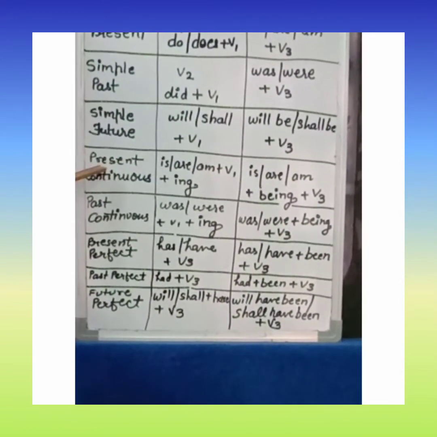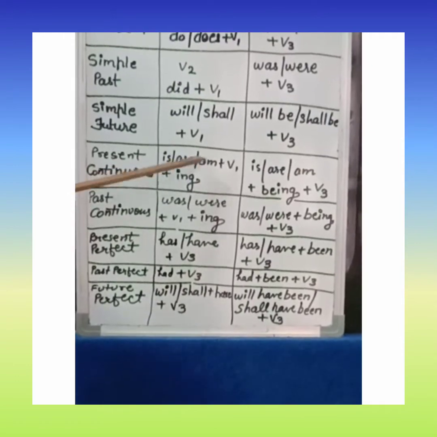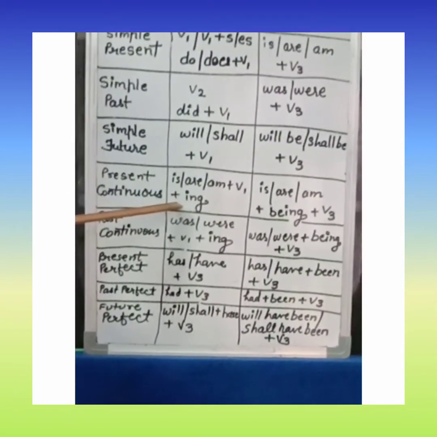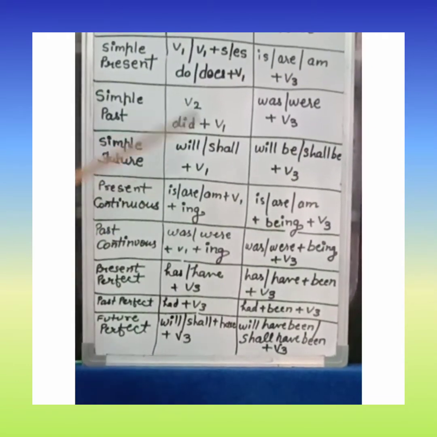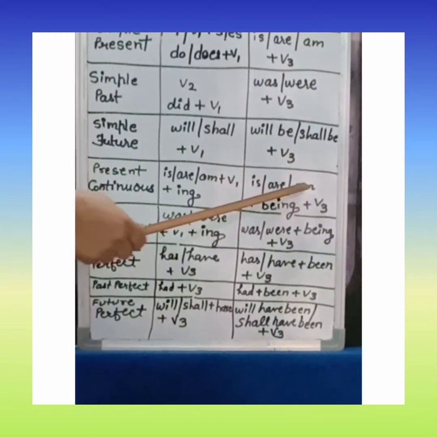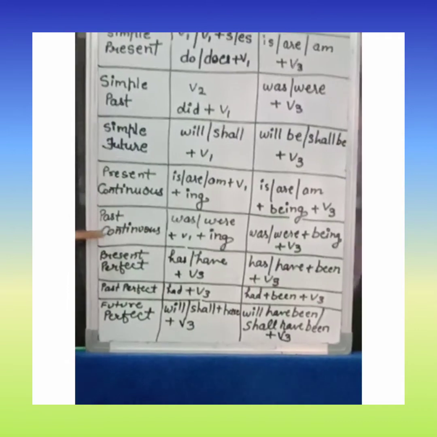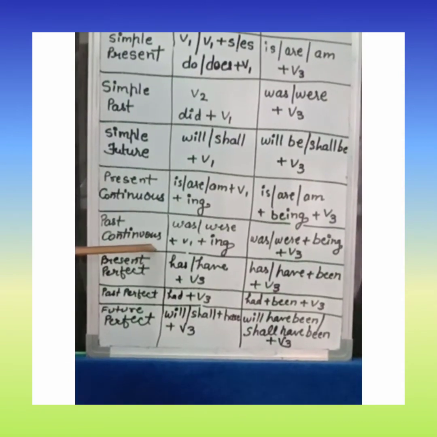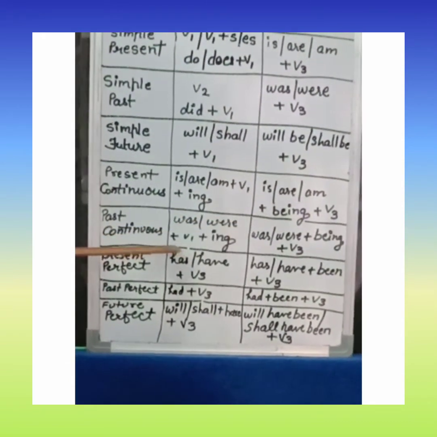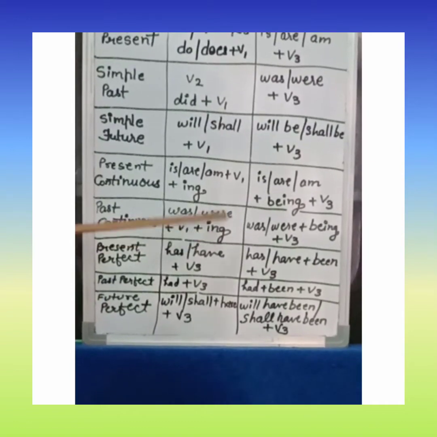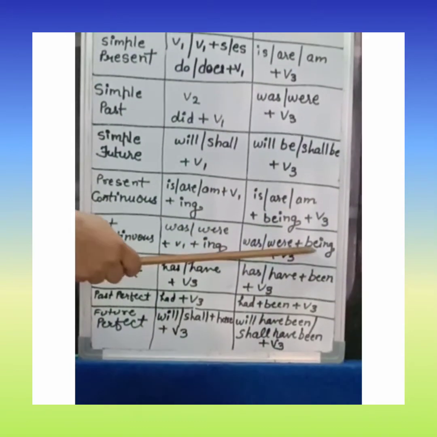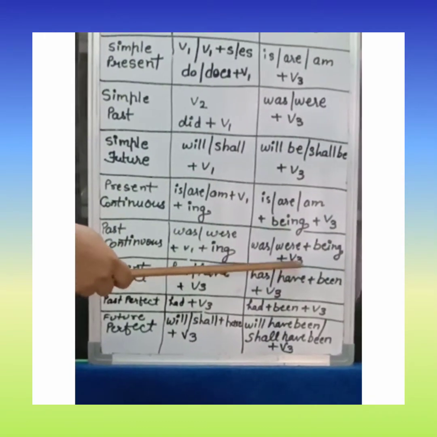If our active voice is in present continuous tense, is, are, am plus first form of verb plus ing, we will change it into is, are, am plus being plus third form of verb. If our active voice is in past continuous tense, it means was, were plus first form of verb plus ing, we will change it into was, were plus being plus third form of verb.